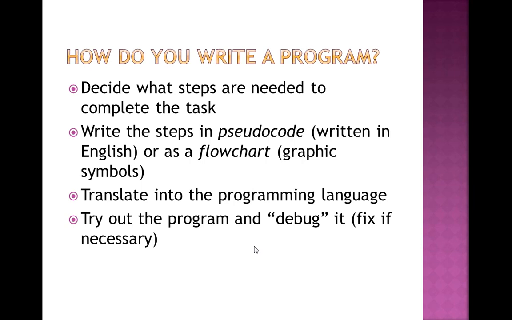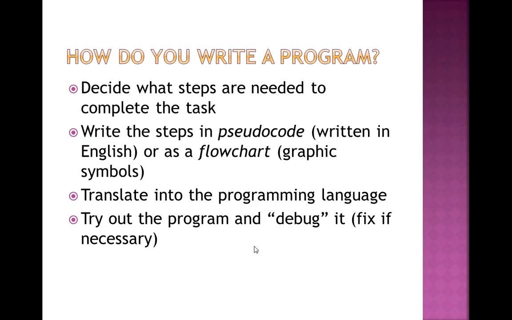Then the next point says, how do you write a program? It decides what tasks or steps are needed to complete the task. Means first of all decide how many steps, or what the steps are that are required to complete that task. Then write the steps in pseudocode. I have told you already there are a few concepts in programming. First of all pseudocode, then flowchart, then algorithm, and then a program.